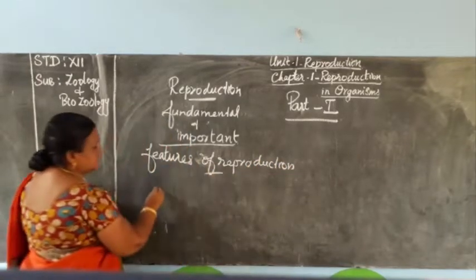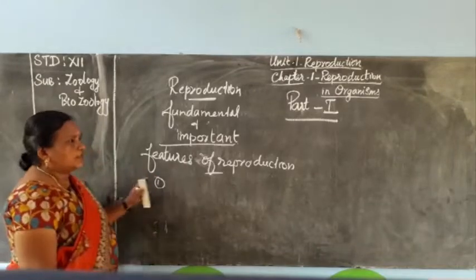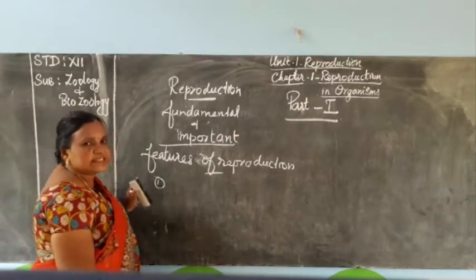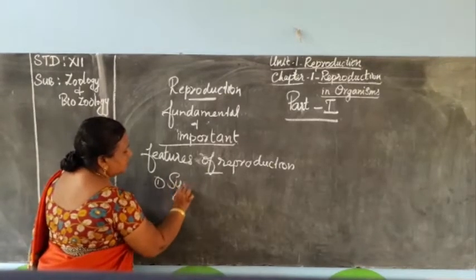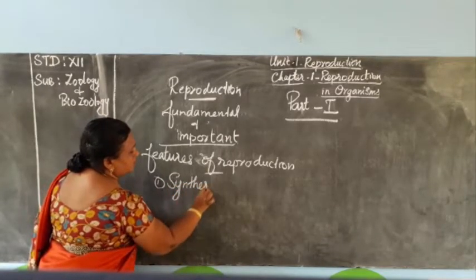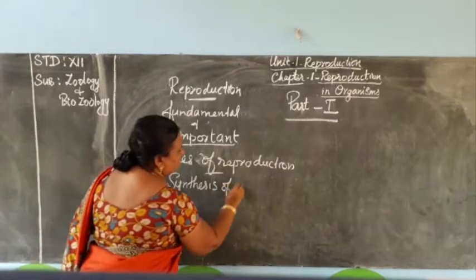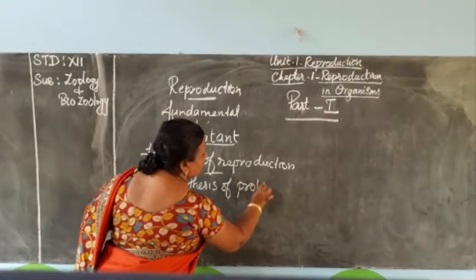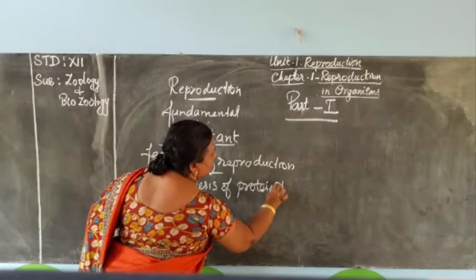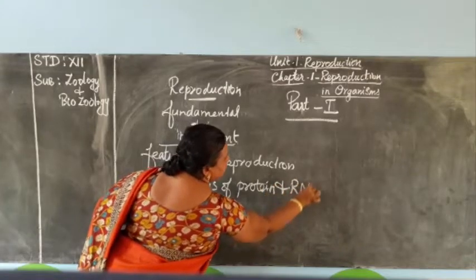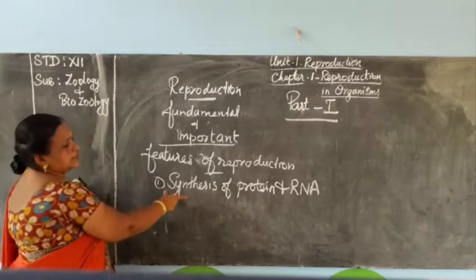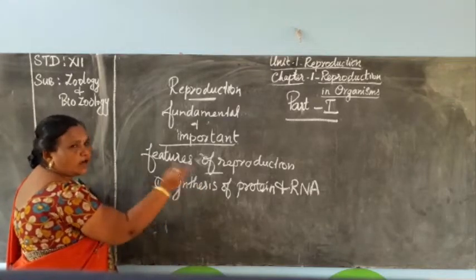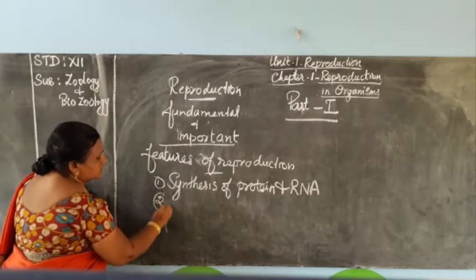The first important feature of reproduction is synthesis of protein and RNA. When reproduction starts, synthesis of protein and RNA starts first.